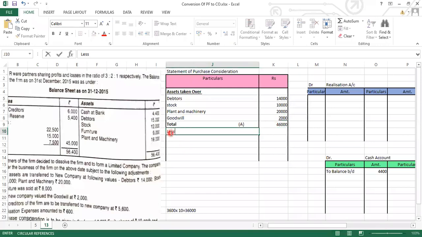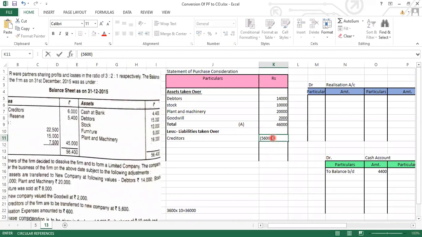Less: liabilities taken over. Only creditors is given, and the revised value of the creditors is also given. So we will be writing down the revised value of the creditors. The revised value of the creditors which is given in the sum is 5,600.